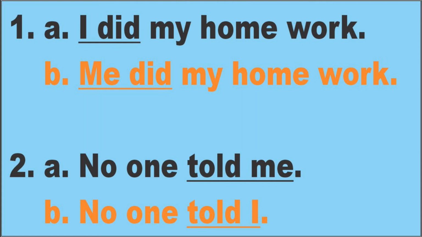Okay, look at line B. B stands with me as a subject. It's not right. It is wrong because on the first page we studied that me has to be after the verb, but me right here is in front of the verb. It is not correct. So that sentence is incorrect. Look at number 2. Okay, A.